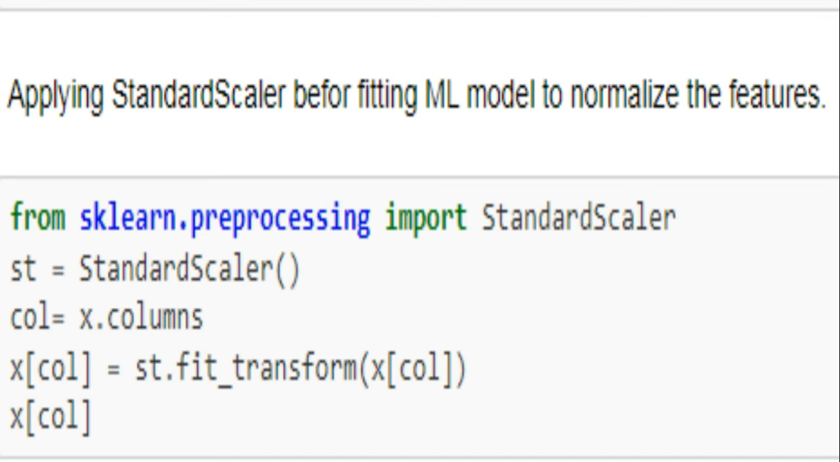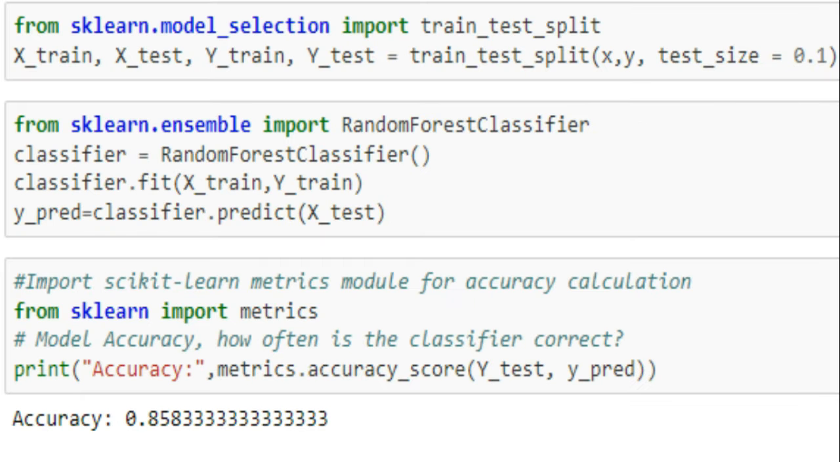Then I started with scaling my data. For that, I used the standard scaler function from sklearn.preprocessing. Then I used train test split to split the data into training data and testing data. Then I simply imported the random forest classifier, initialized it, fed my X train and y train, predicted the X test and stored it in y pred. Then I imported metrics from sklearn and I got an accuracy of around 85%.